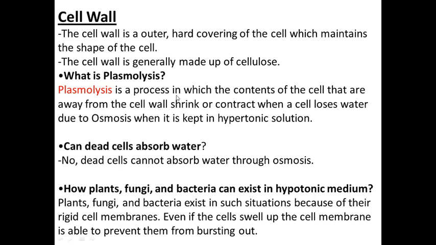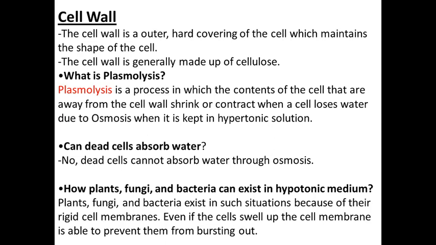Plasmolysis is a process in which the contents of the cell that are away from the cell wall shrink or contract when a cell loses water due to osmosis when it is kept in a hypertonic solution. So when will plasmolysis happen? When the cell loses water, because we are keeping that cell in a hypertonic solution.